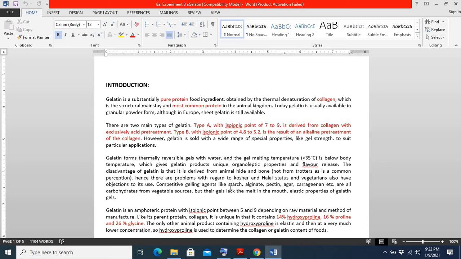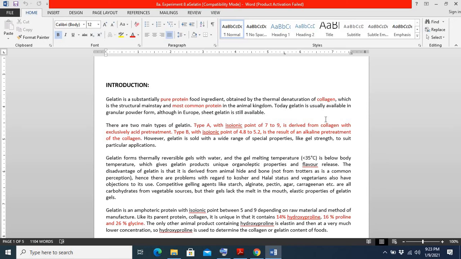It is one type of protein found in our tendons, ligaments and cartilages. So how can we obtain gelatin from collagen? Gelatin can be obtained from collagen by acid or basic treatment.